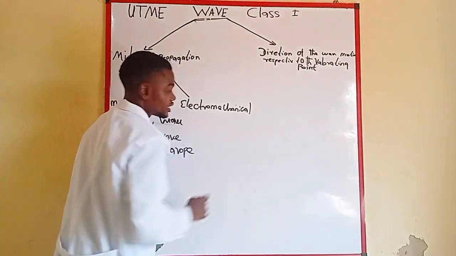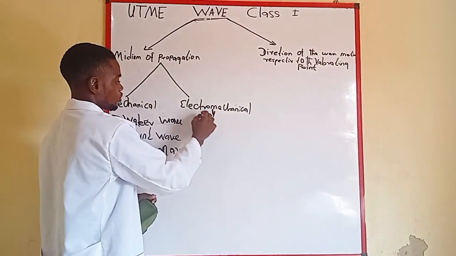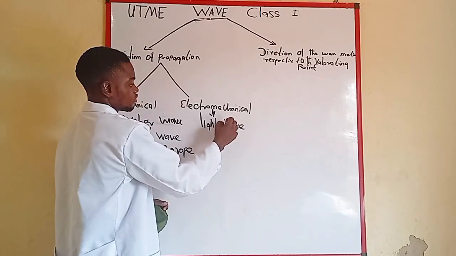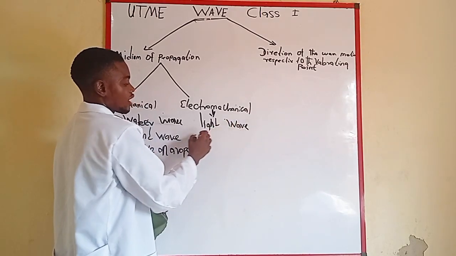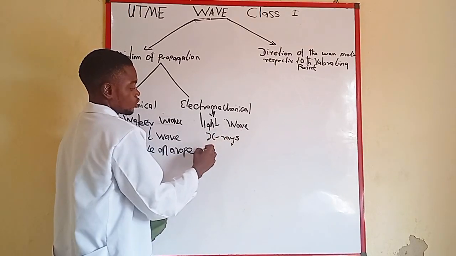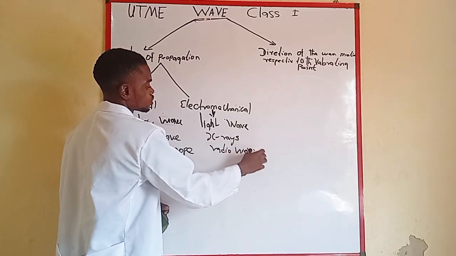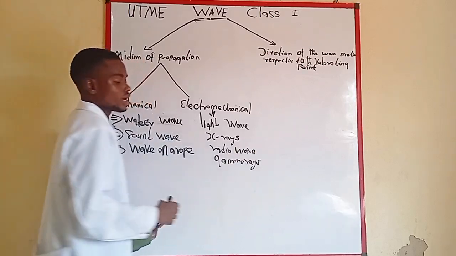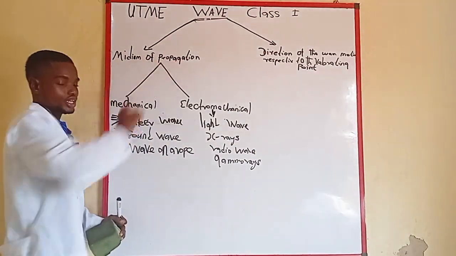Now under electromagnetic wave that won't require a material medium, we could have examples such as light wave. We also have another one as X-rays. We also have radio wave. We could also have gamma ray. So these I have classified based on the medium of propagation.